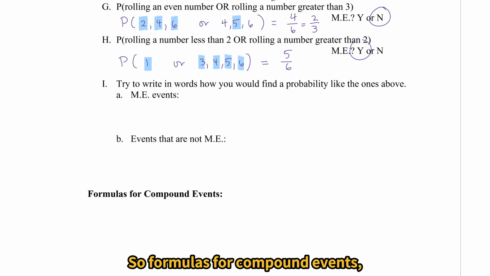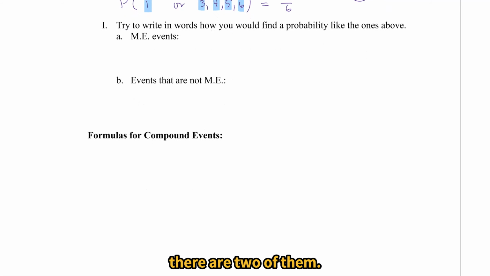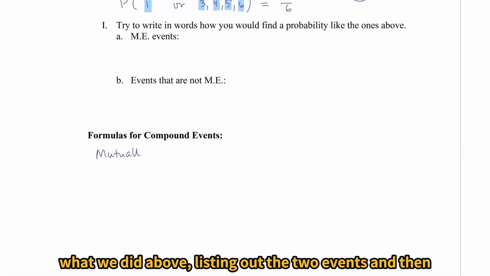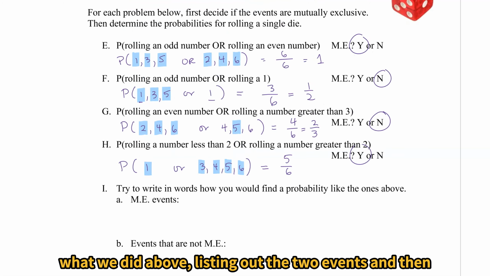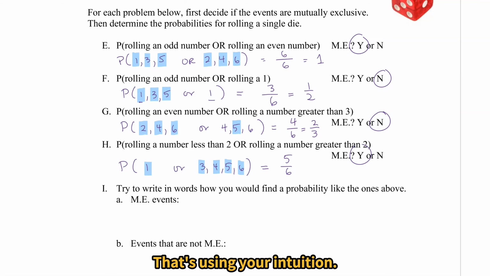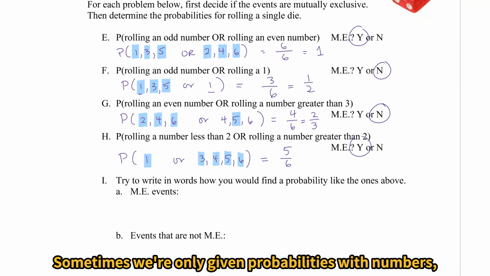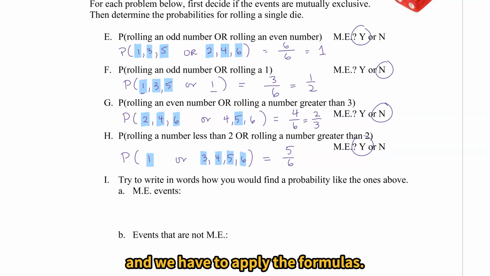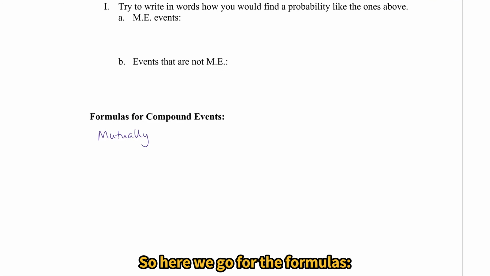So formulas for compound events, there are 2 of them. Remember though, you can always rely on your intuition, what we did above. Listing out the 2 events and then only counting the unique events that show up. That's using your intuition. Sometimes we're only given probabilities with numbers and we have to apply the formulas. So here we go for the formulas.